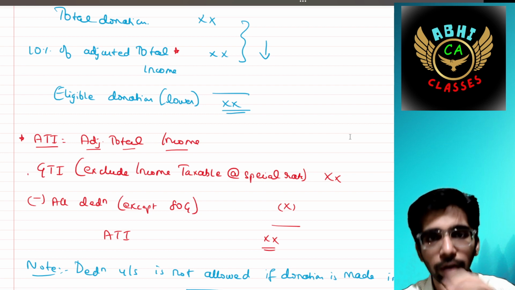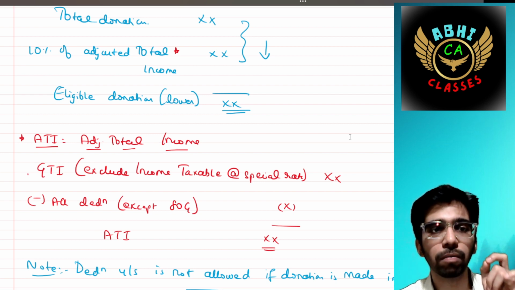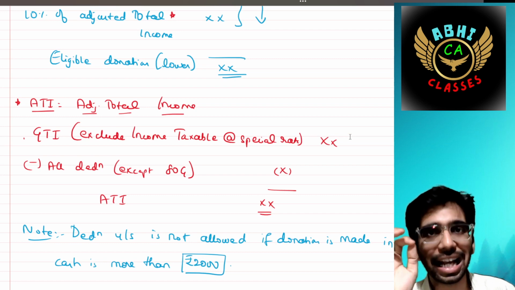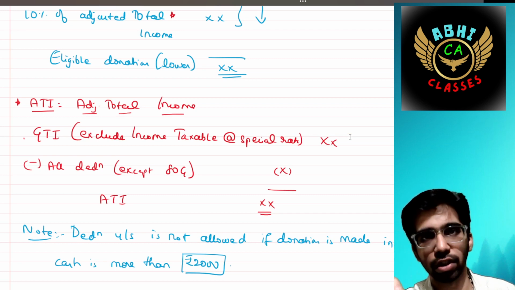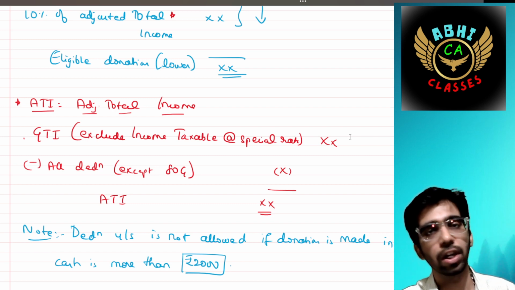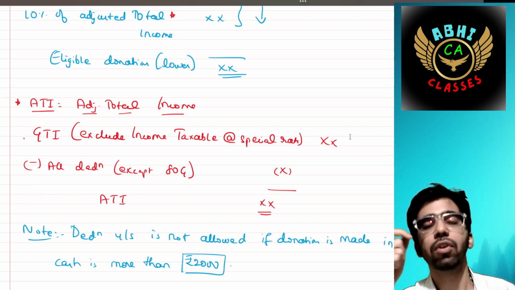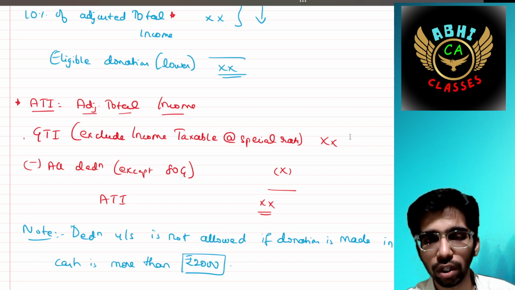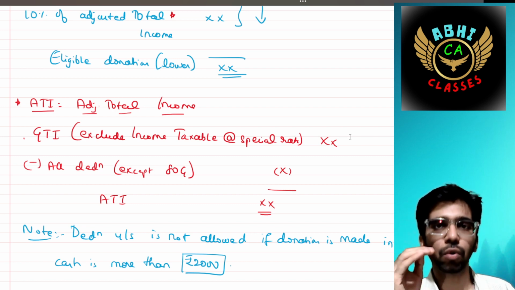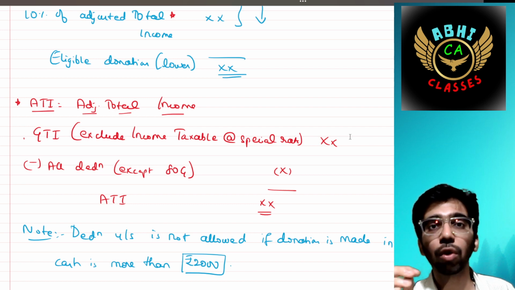We should exclude that. It should be reduced by all the Chapter VI-A deductions, except 80G deductions, because we are computing the eligible donation under section 80G. So you have to exclude the 80G donation. Then we have to reduce that from your gross total income, so arrive at adjusted total income.